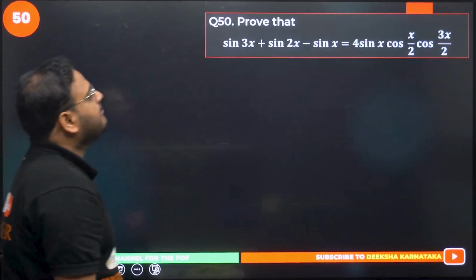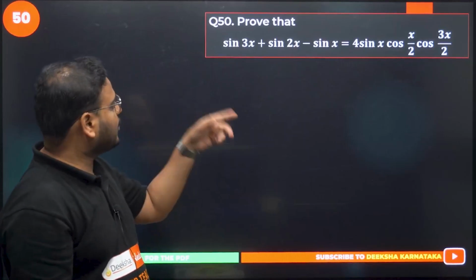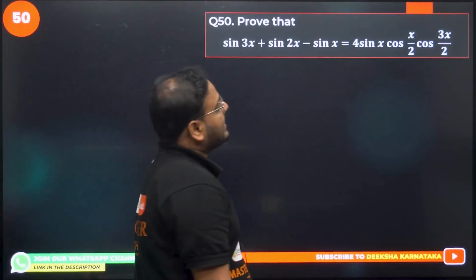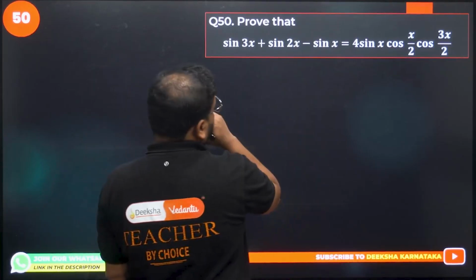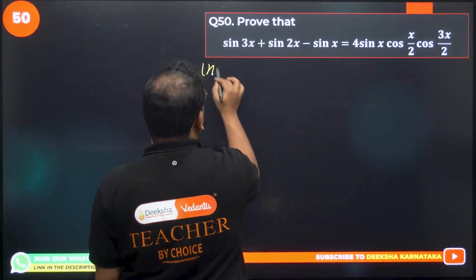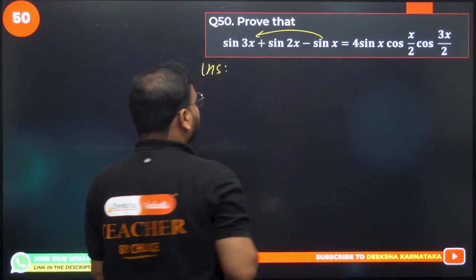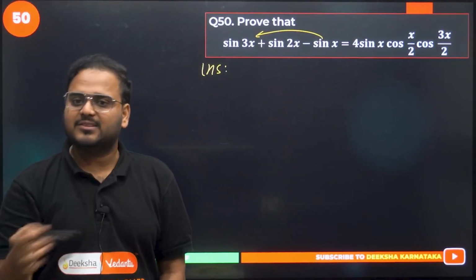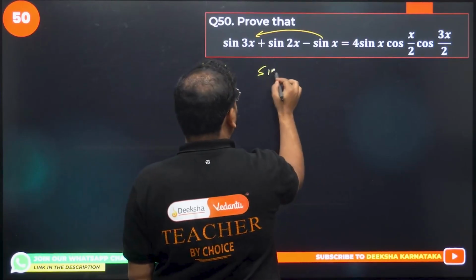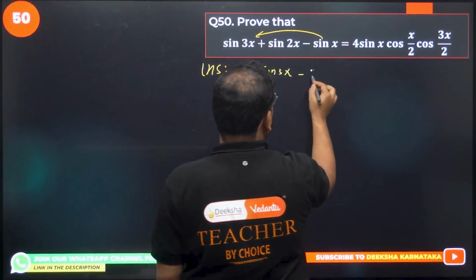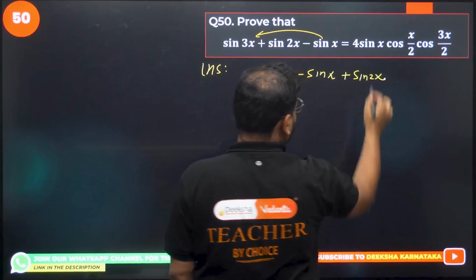Question number 50 now. Sin 3x plus sin 2x minus sin x equals 4 sin x cos x/2 cos 3x/2. How do you solve it, sir? I'll take the LHS, and I'll take this minus sign over here. I'll take minus sin x in combination with sin 3x. Why, sir? You will see. Just give me 1 second.